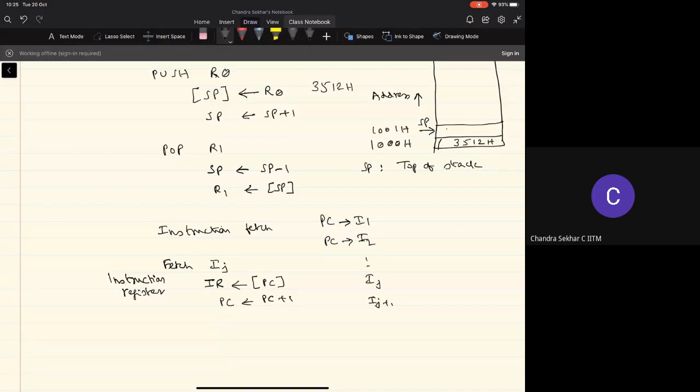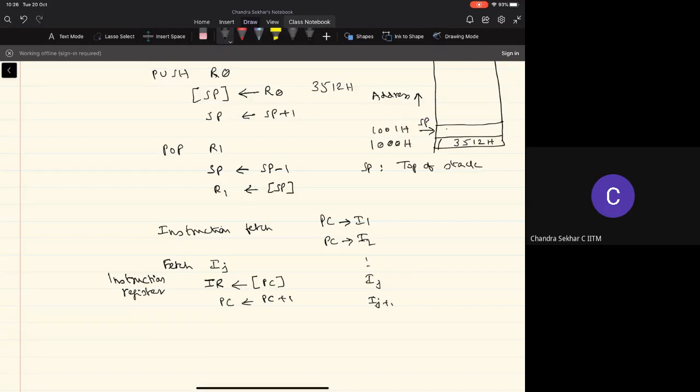One is the memory transfer, that is reading the contents of the memory location pointed to by the PC, getting the instruction and putting it in the instruction register. Then incrementing this program counter by 1 so that it will point to the next instruction, that is Ij plus 1 here. So at any point of time, whenever you are fetching an instruction, these two sub operations will be carried out.